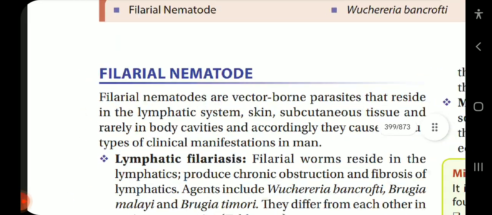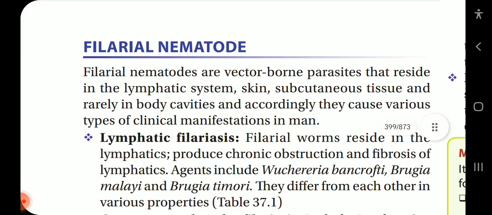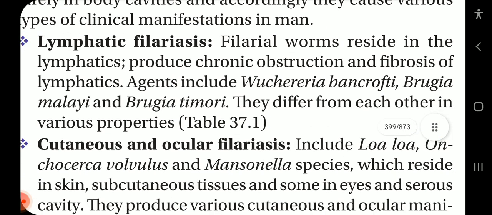First of all, starting with filarial nematodes. Filarial nematodes are vector-borne parasites that reside in the lymphatic system, skin, subcutaneous tissue, and rarely in body cavities, and accordingly, they cause various types of clinical manifestations in man. Lymphatic filariasis: filarial worms reside in the lymphatics, producing chronic obstruction and fibrosis of lymphatics. Agents include Wuchereria bancrofti, Brugia malayi, and Brugia timori. They differ from each other in various properties.